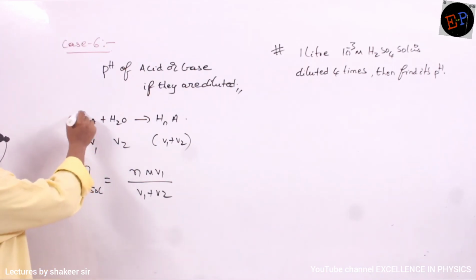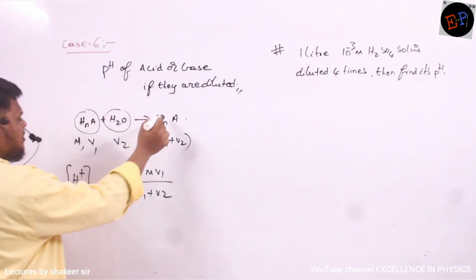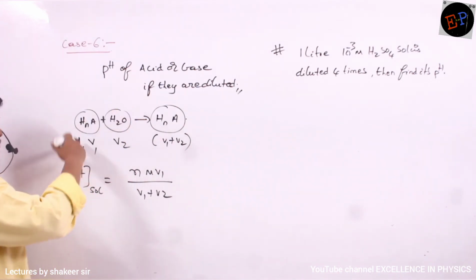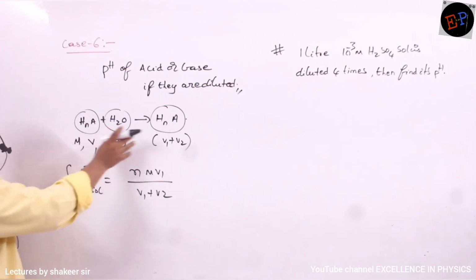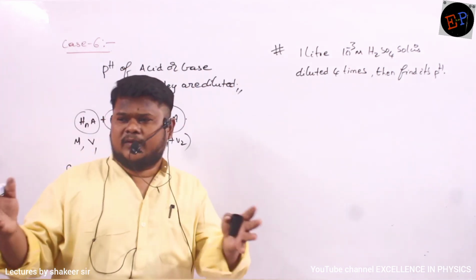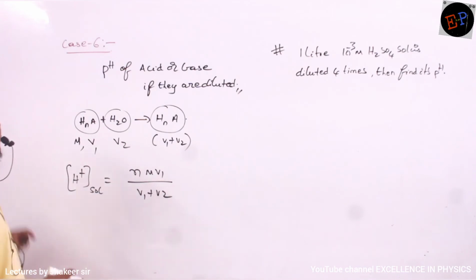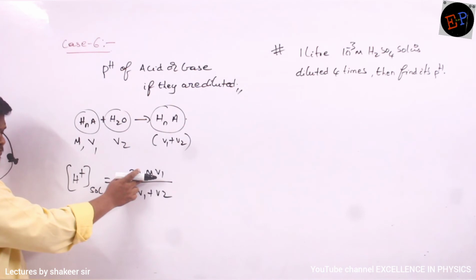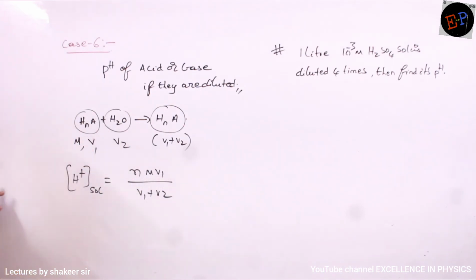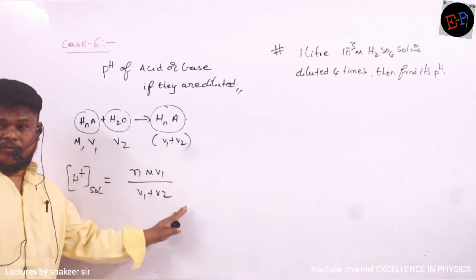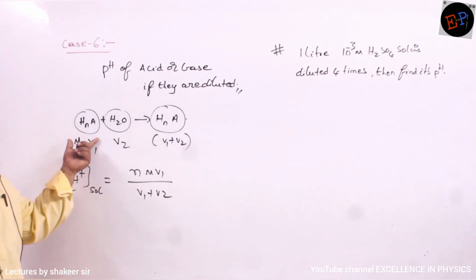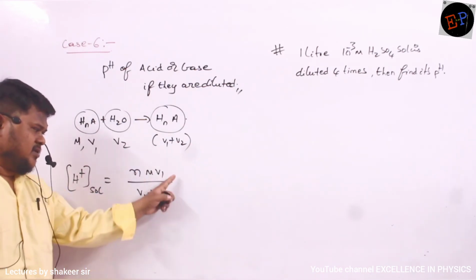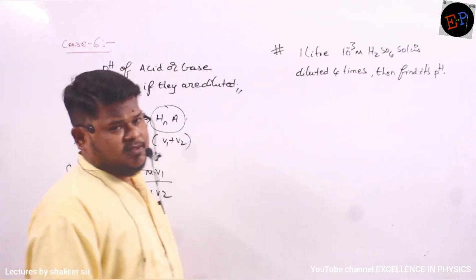So this is the acid, and this is the water which is added. Then HA remains HA only. We are not adding another acid or another base, so nothing will change. The solution will just become a diluted solution. That's it. So N value is how many hydrogens are present, M value is the concentration and V is the volume of the acid, divided by the total volume. That is the initial volume of aqueous solution of acid plus the additional volume of water which you have added. If you take this ratio, I will get the H plus ion concentration of the solution.